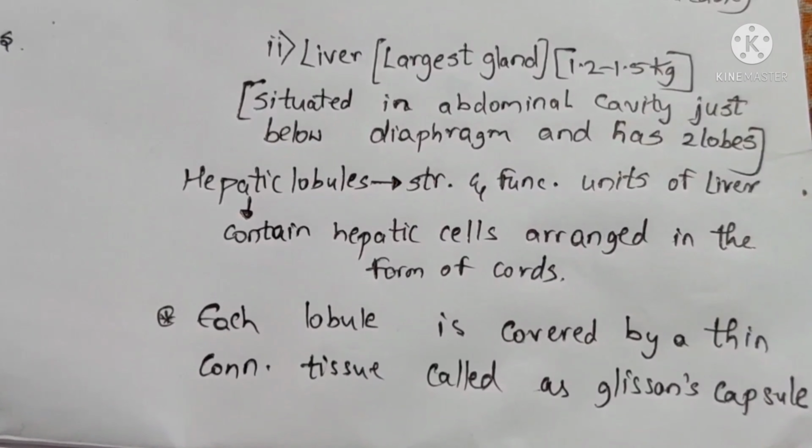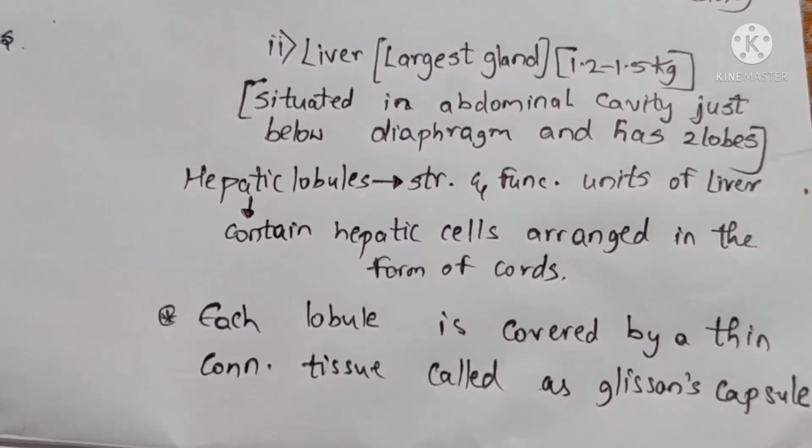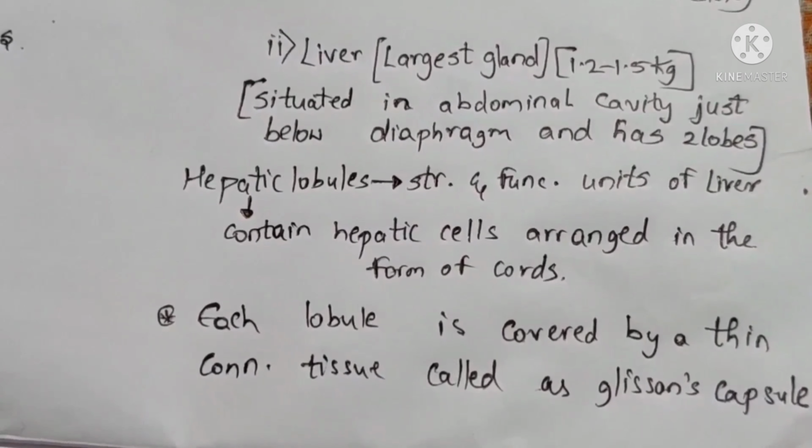These cords are surrounded by a thin connective tissue, and that is called Glisson's capsule. And this entire thing is called a hepatic lobule. So the hepatic lobule is covered by thin connective tissue called Glisson's capsule, and it contains the hepatic cells.